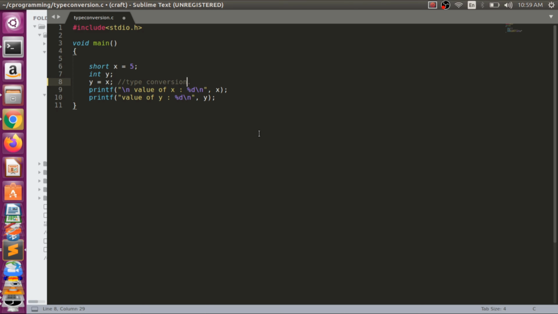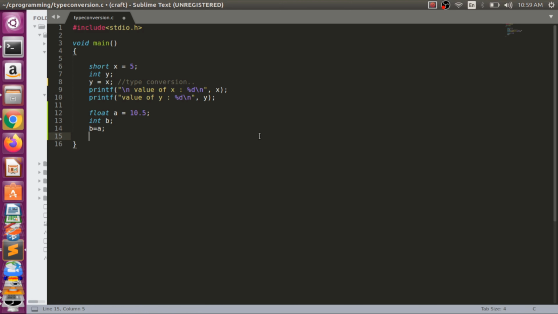So this is a very simple thing. Now we want to do something else, right? We have a float a is equal to 10.5, right? Int b is equal, right? And for example, we want to do like this, b is equal to a, right?